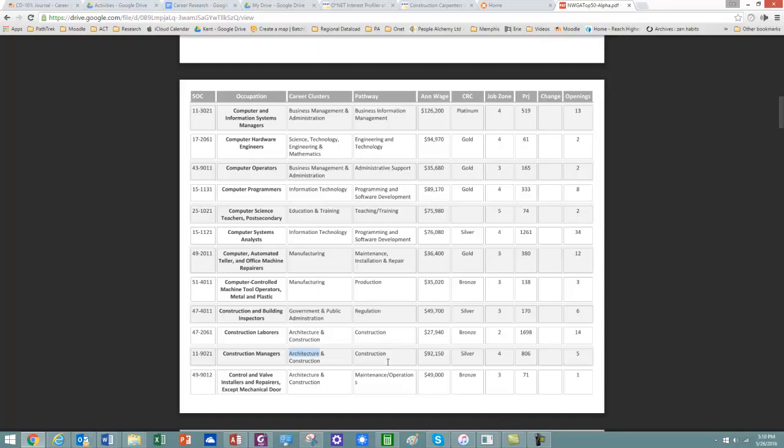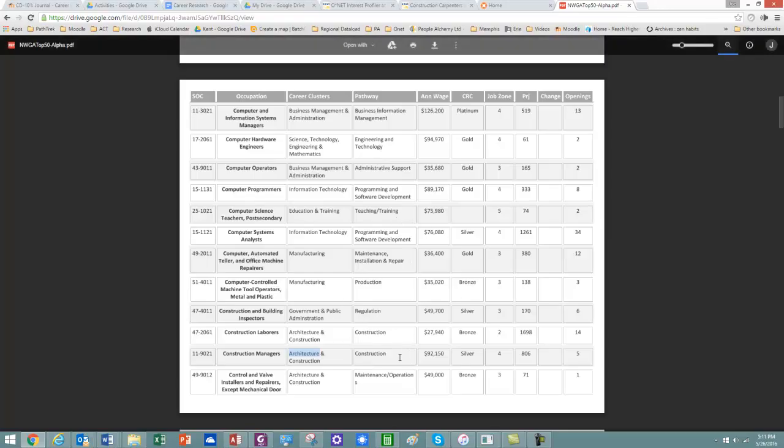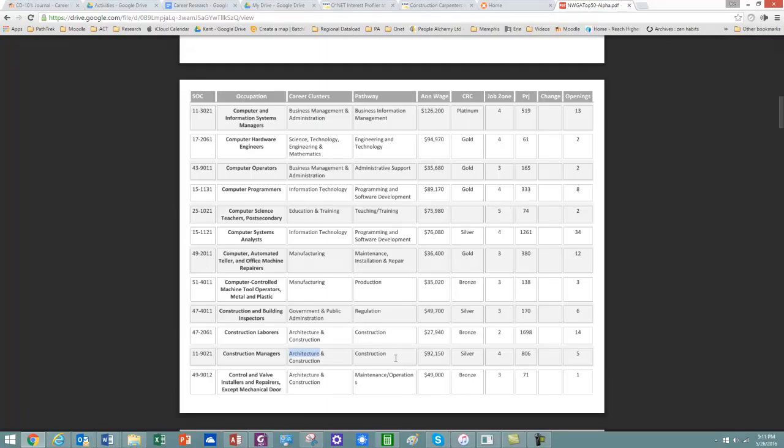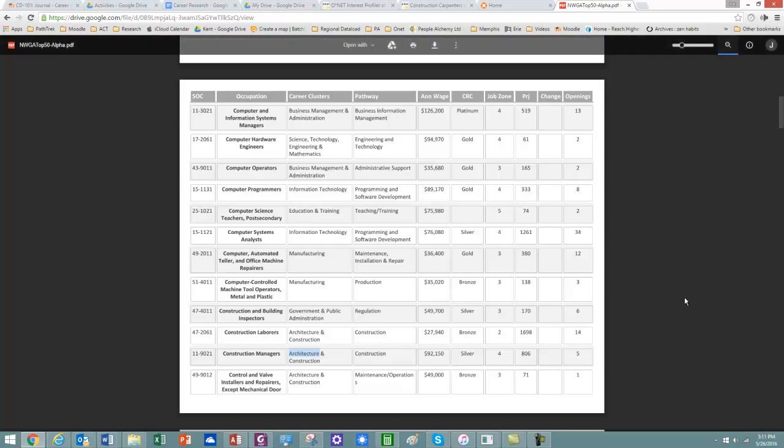If you're hopping all over the place among various career clusters, which are 16 career clusters and 72 career pathways, it's going to be hard for you to have a track record of experience in a given area of occupation. So in your career planning efforts, you want to know what career clusters you're considering and what career pathways. So that's it on this particular assignment.